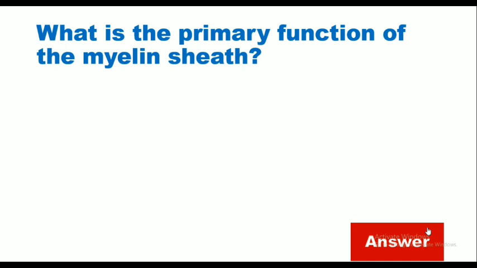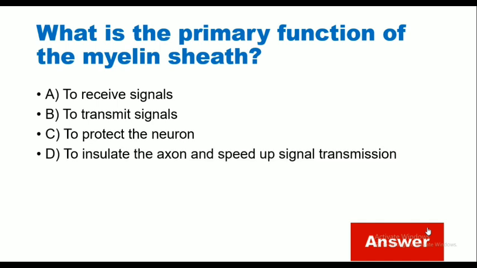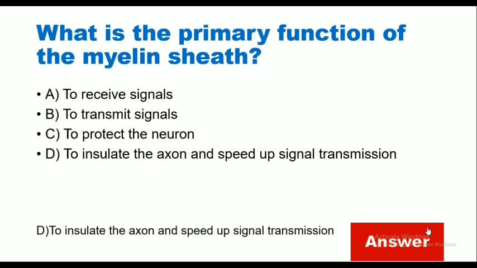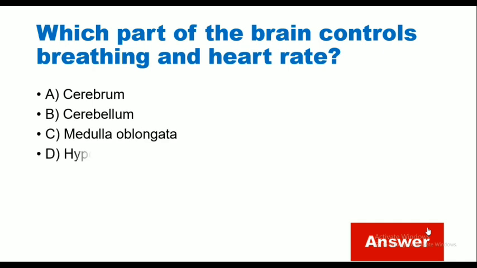What is the primary function of the myelin sheath? To receive signals, to transmit signals, to protect the neurons, to isolate the axon and speed up signal transmission. Correct answer is to isolate the axon and speed up signal transmission. Which part of the brain controls breathing and heart rate? Cerebrum, cerebellum, medulla oblongata, hypothalamus. Correct answer is medulla oblongata.